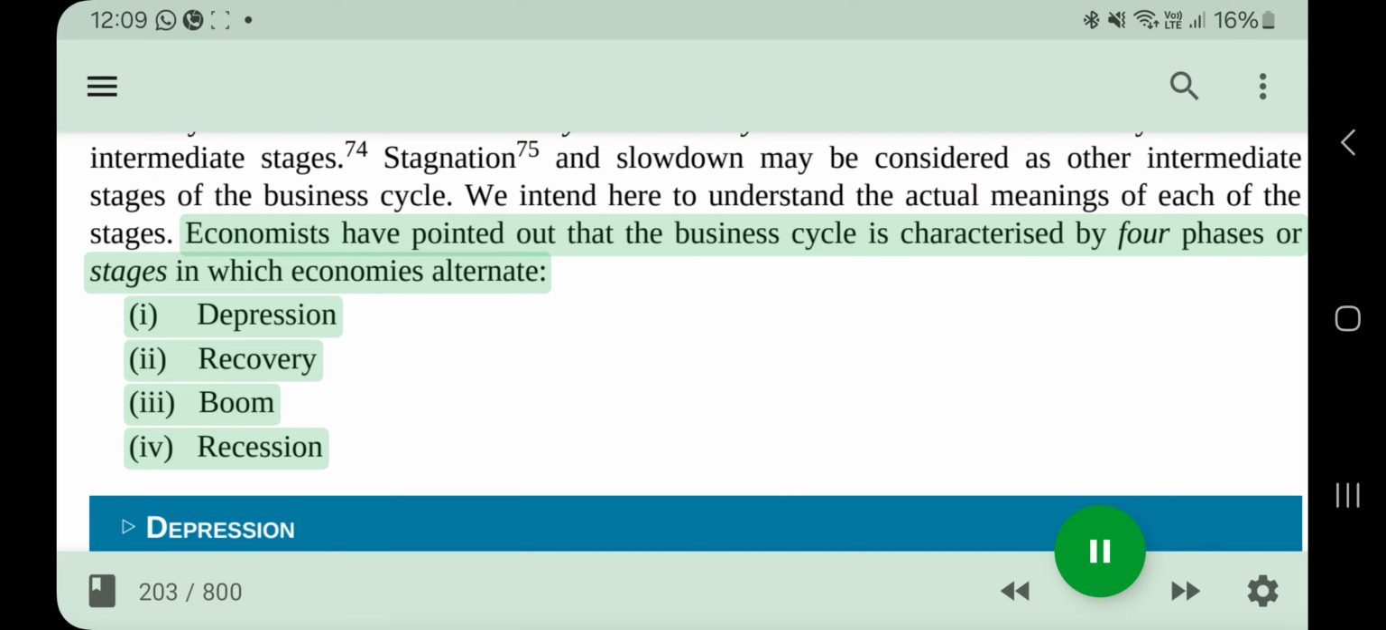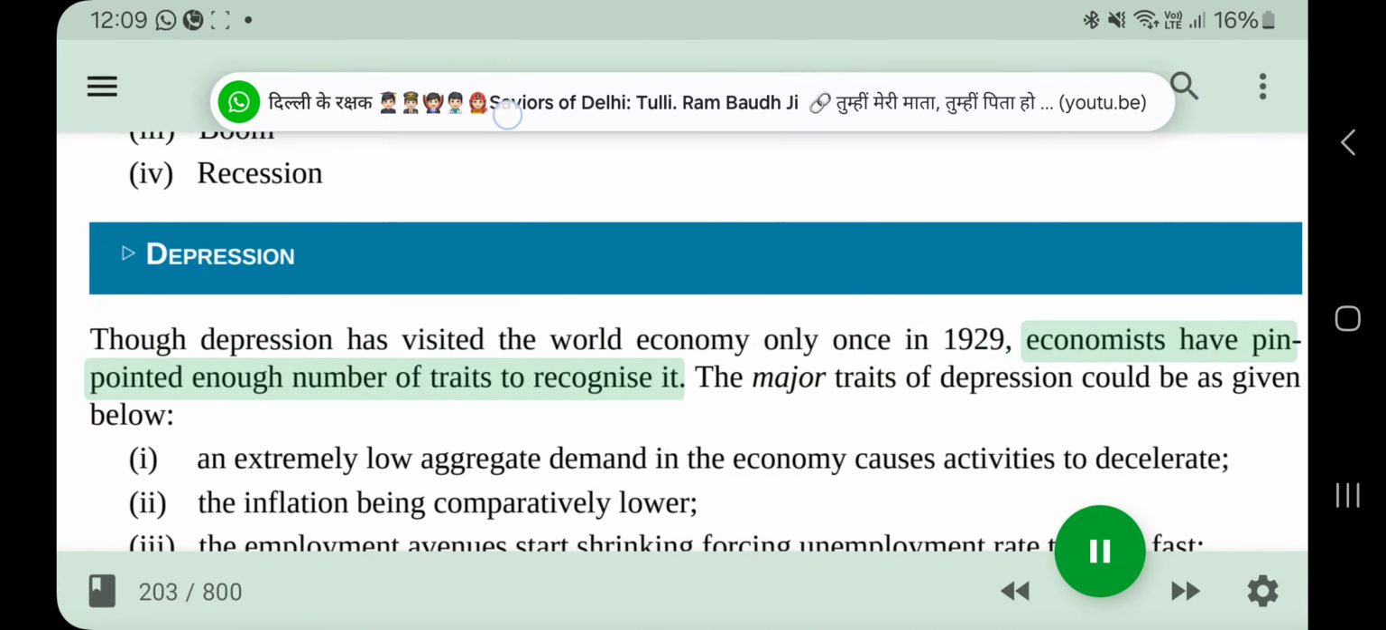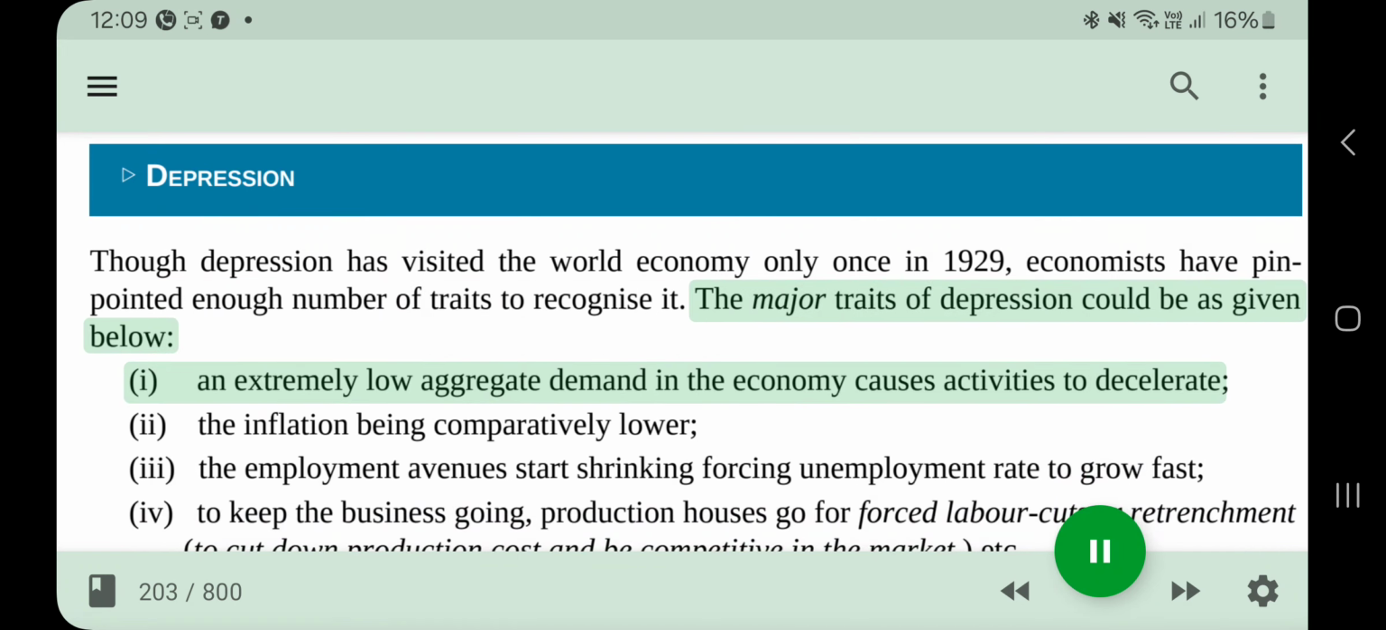Economists have pointed out that the business cycle is characterized by 4 phases or stages in which economies alternate: I. Depression, II. Recovery, III. Boom, IV. Recession. Depression. Though depression has visited the world economy only once, in 1929, economists have pinpointed enough traits to recognize it. The major traits of depression could be as given below.